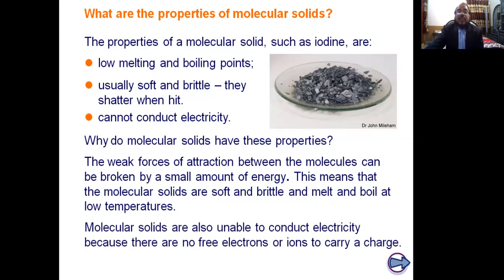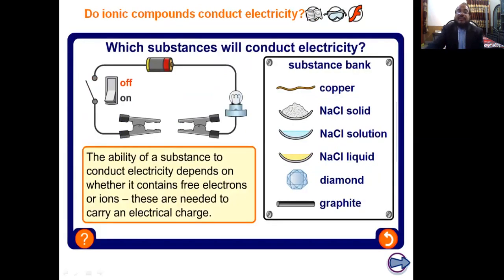And molecular solids are also unable to conduct electricity because there are no free electrons or ions to carry charge. Unlike the ionic compounds, such as NaCl, they can conduct electricity because they have the charges.